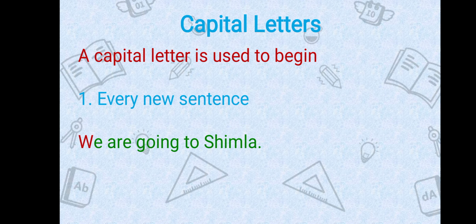Now we will learn when we use capital letters. A capital letter is used to begin every new sentence. Whenever we begin any new sentence, we use a capital letter. For example, We are going to Shimla. Here, we is the first word of the sentence and W is the first letter, so we have written it in capital. Now, Shimla is a proper noun, the name of a place, so we have used a capital letter.